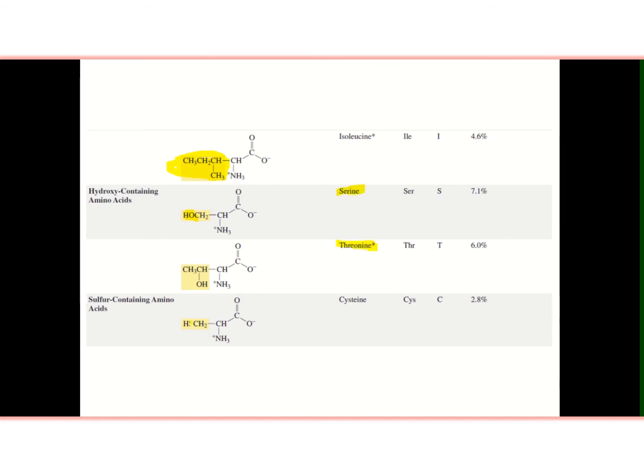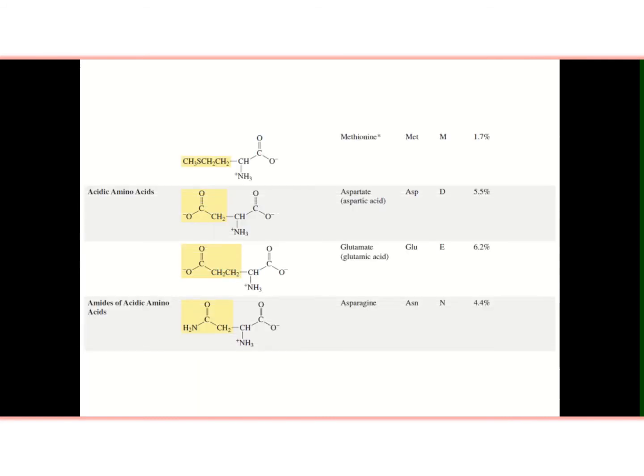Sulfur containing, this is a thiol group. Cysteine is the sulfur containing amino acid. And methionine, in this methionine a thioether is present.